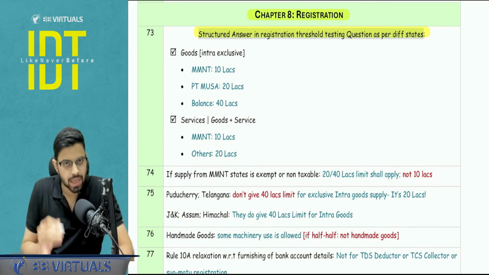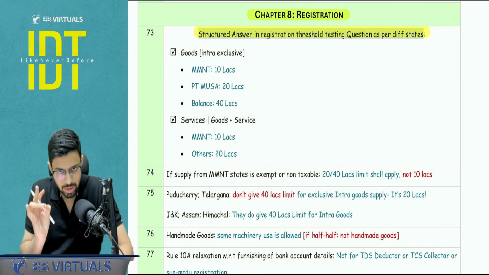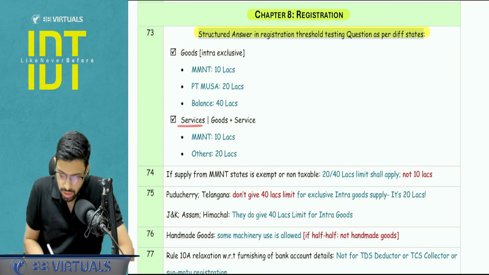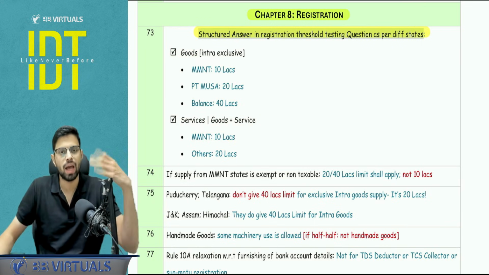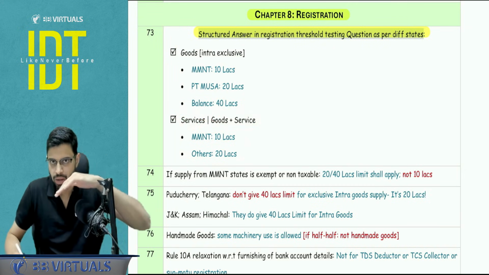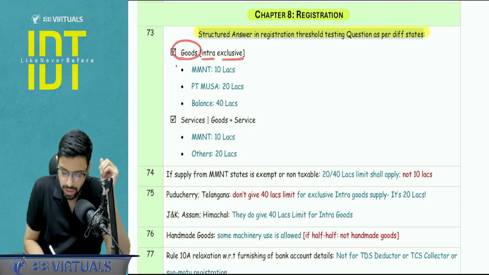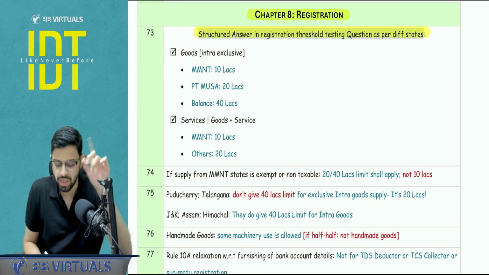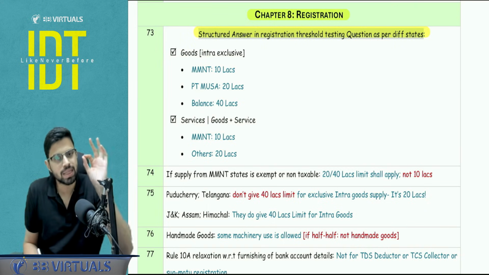First, you will write the registration threshold with respect to the goods when I'm dealing in intra-state and exclusive manner. Next, you will write about services dealing or goods plus services dealing. Obviously, why I'm isolating the goods case specially, because I have the higher limit of 40 lakhs, and services or goods plus services I will quote separately. So when I'm talking about goods in intra-exclusive manner, there will be three limits for three types of states. First, MMNT, that is Manipur, Mizoram, Nagaland and Tripura. The limit is 10 lakh rupees, right?